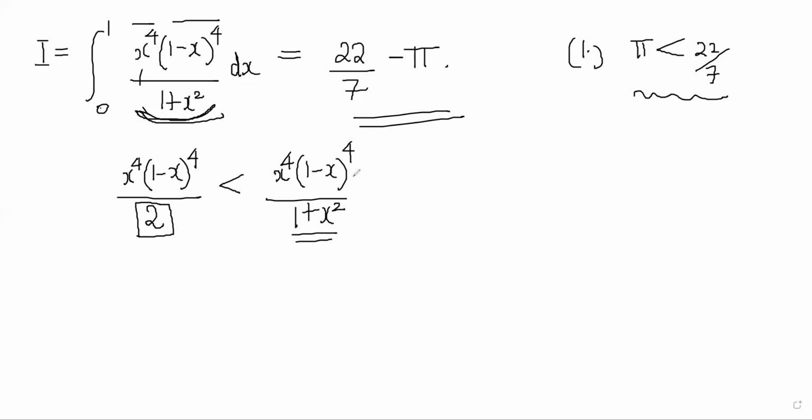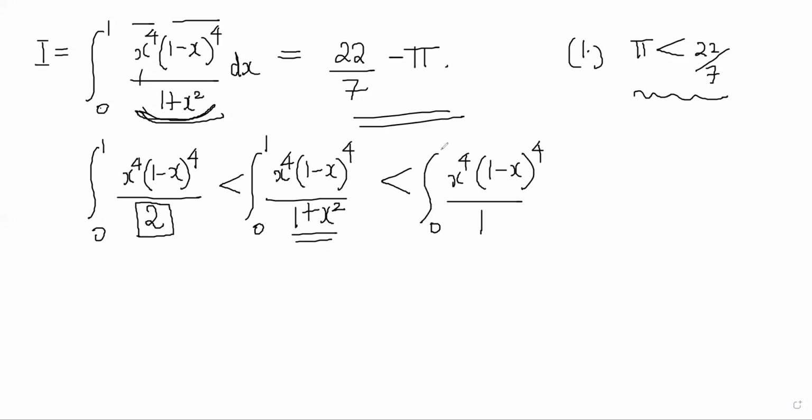Also, you can say that this thing will be less than simply x power 4 into (1 minus x) whole power 4, when you divide by 1 instead. So you have these two inequalities which are true. Therefore, the integral from 0 to 1 should also satisfy these inequalities, because this is a lower function. So it should have lesser area under the curve, and this should have a higher area under the curve because it's higher than this.